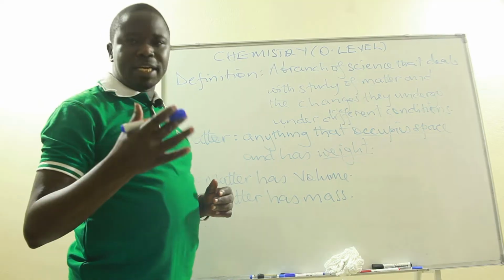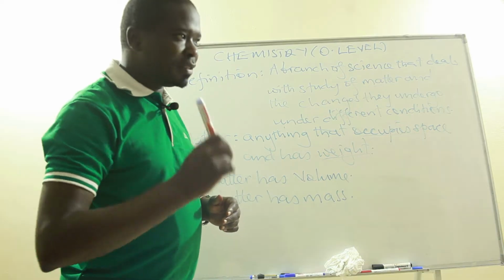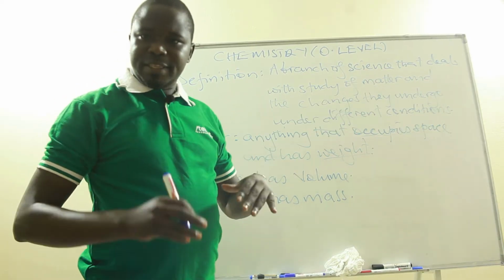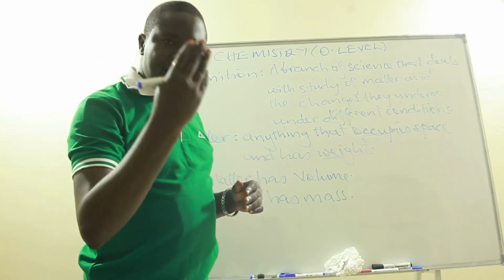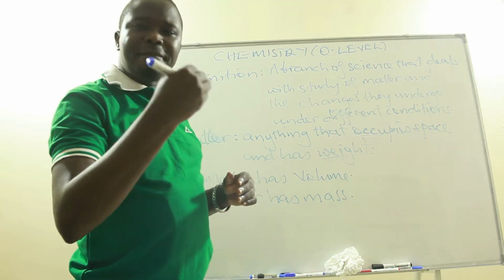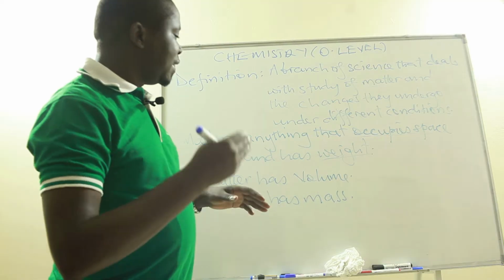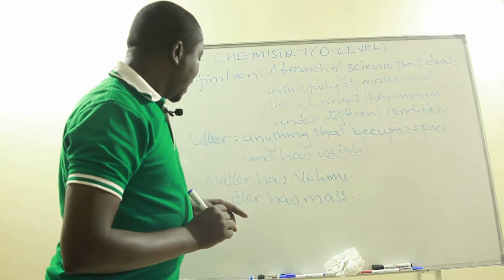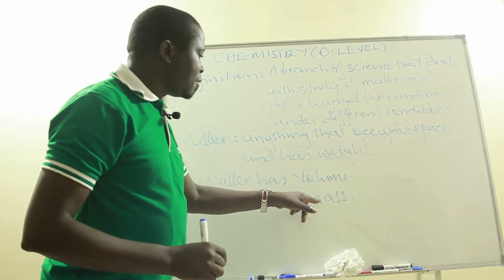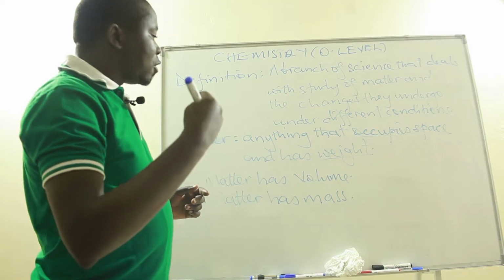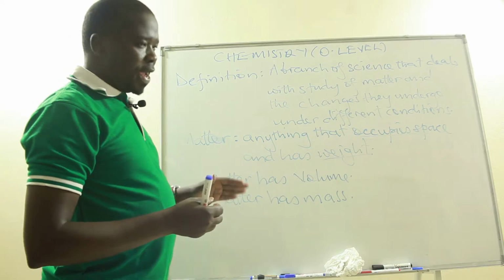Now, let us see what matter could therefore be. If you look around you, you'll find a marker like this. You find the wall, the seats or the chairs, and many other things. Think about the stones, think about air, think about water. These are some simple physical examples of things that we encounter in our everyday life. That is what we call matter, because all of them have got volume, meaning they occupy space, and they have got mass. So matter is anything that occupies space and has got weight.